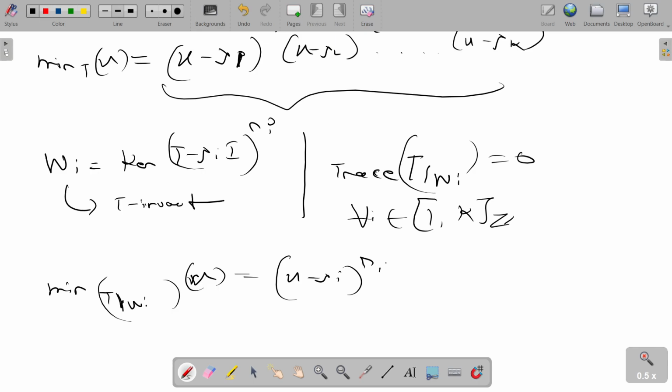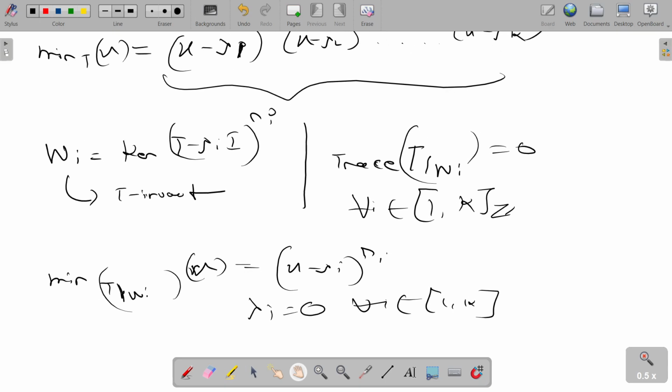But it says the trace is 0 for all T restricted to Wi. So basically lambda I will be 0 for all i from 1 to k. So basically T is nilpotent.